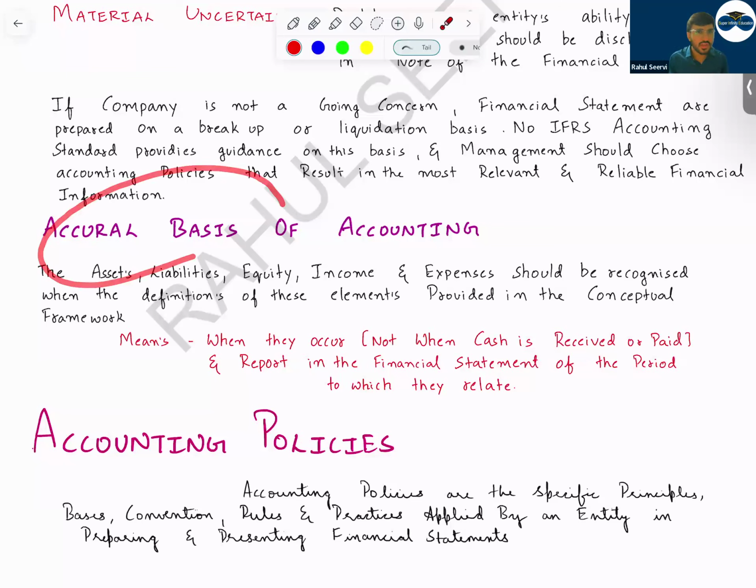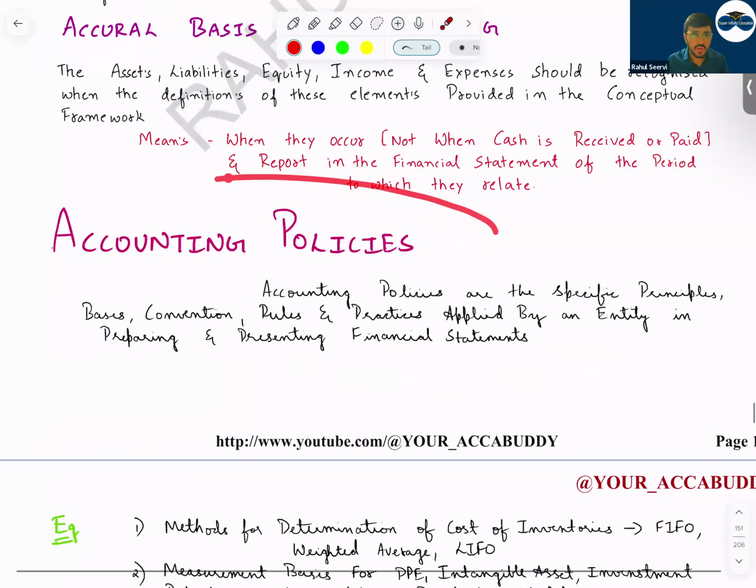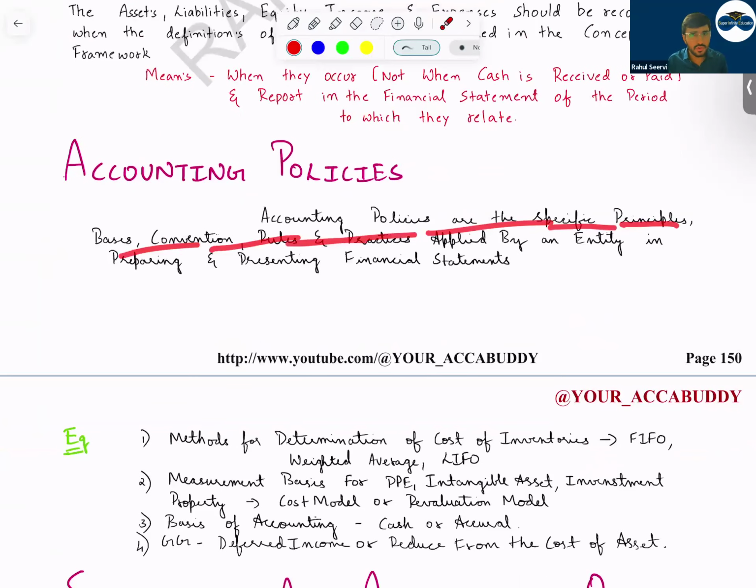Accrual basis, everyone knows. That means we are not doing it on cash basis. As and when it is incurred, we have to record it. Now coming to the concept of accounting policy. So what does accounting policy mean, sir? Accounting policies are the specific principles, bases, conventions, rules, and practices applied by the entity for the preparation of financial statements. It provides the basic principles, rules and regulations for the preparation of financial statements.